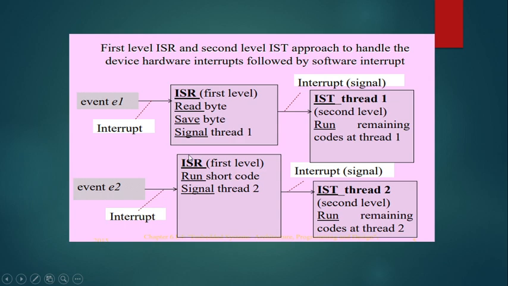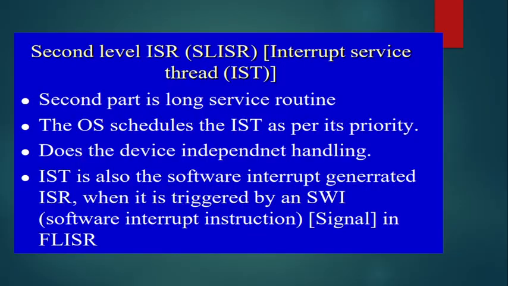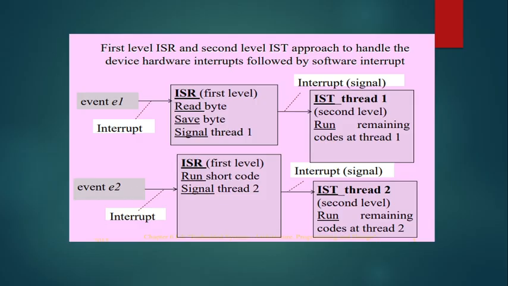So in this section, basically we have discussed the types of interrupts, that is, the source of interrupt can be either hardware or software, the two types of nested and non-nested interrupt mechanism, and also the interrupt service mechanism, in which we considered the first level interrupt service routine and the second level interrupt service thread. So in this interrupt section, all these parts and terminologies, and understanding this process, are important.